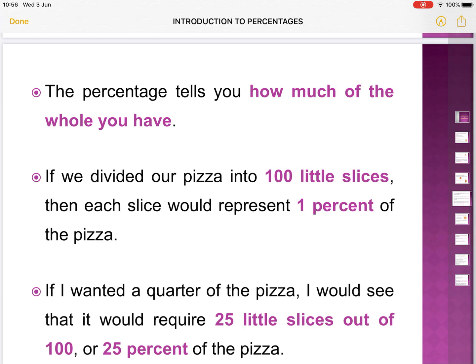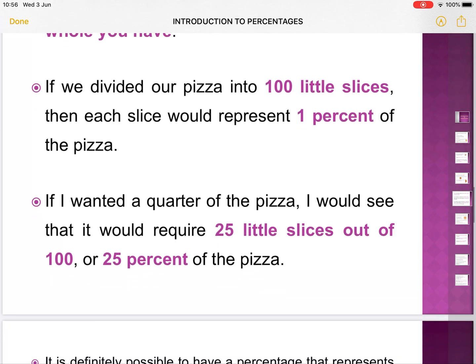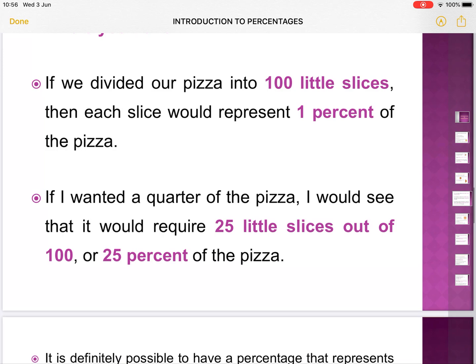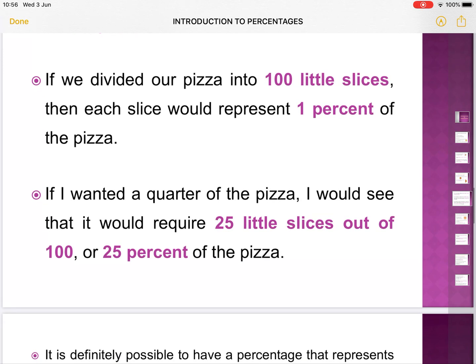If we divide our pizza into 100 little slices, then each slice would represent 1% of the pizza, because 1 out of the 100, 1% of the pizza. If I wanted a quarter of a pizza, we've mentioned a quarter before, I would require 25 little slices out of those 100.